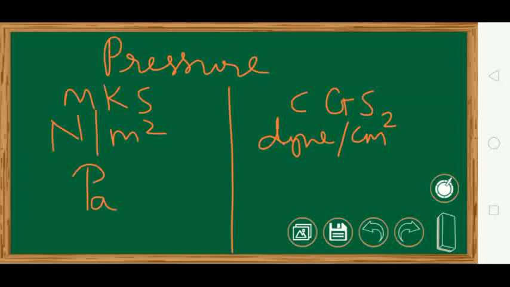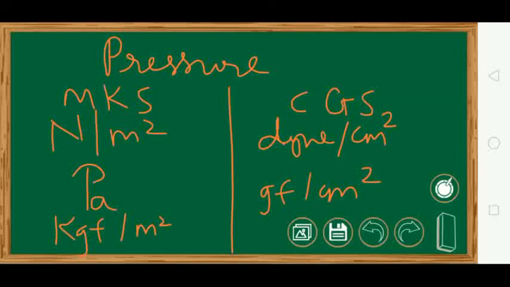And if the thrust, that is force, is measured in gram force, then here it will become kg F per meter square. And here it will become gF per centimeter square.